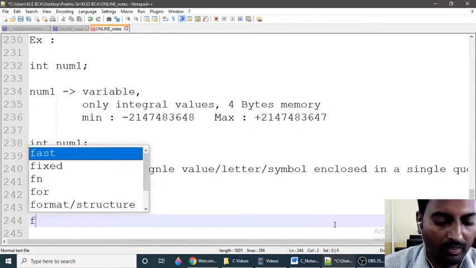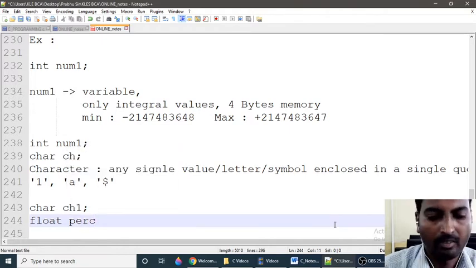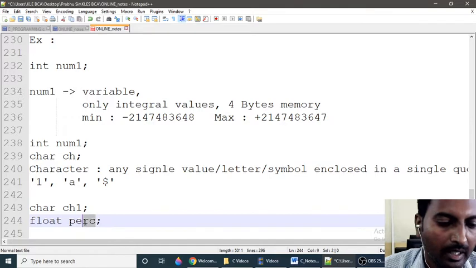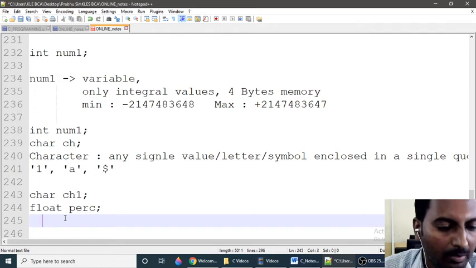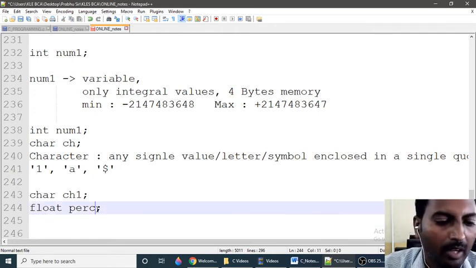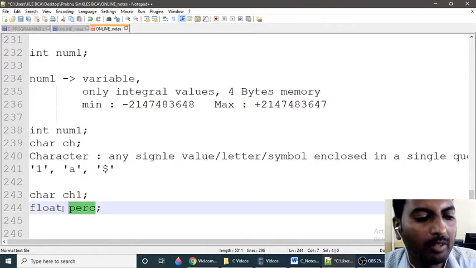We'll take float PERC. Now I am declaring a variable named PERC, and the variable is of type float. Float means floating point or fractional numbers. If you want to store decimal numbers with a decimal point, then we have a variable like PERC, which is a variable of type floating point.